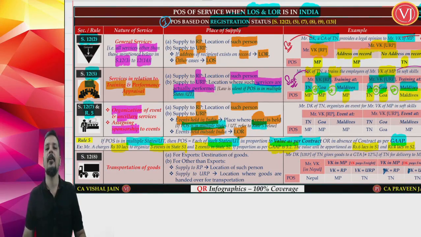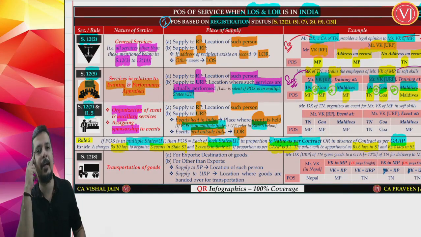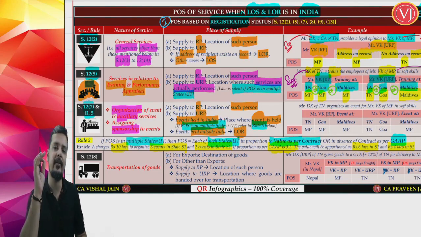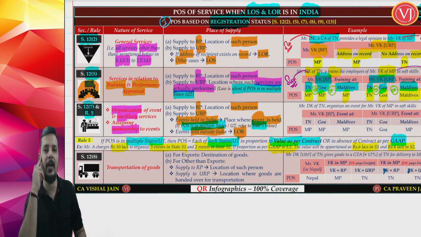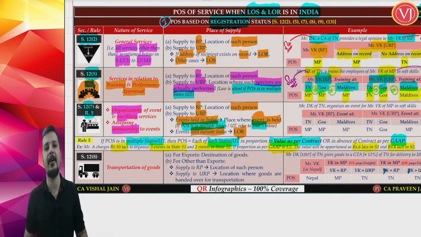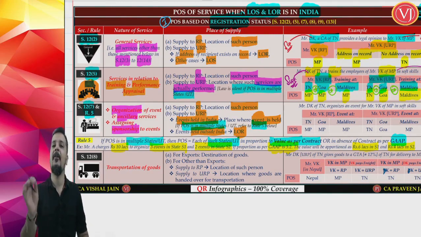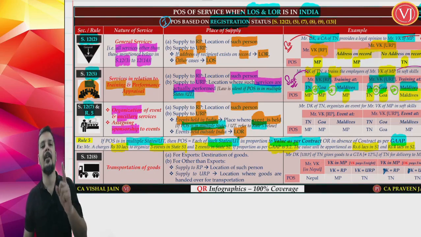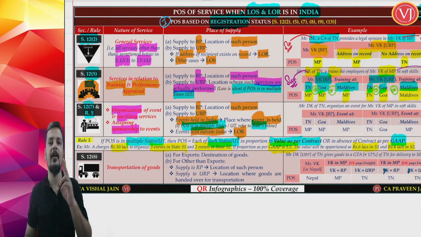Rule 5. When you get multiple states or union territory as the answer by application of section 12 subsection 7, where you are talking about organization of any type of event including ancillary services, including assigning of sponsorship to that event, in a scenario where the supply is made to unregistered recipient, place of supply is location of event if the events are in India. If the events are outside India, location of recipient. If the events are in India, it is location of event. Now if events take place in multiple states, please follow Rule 5. Rule 5 tells that go and bifurcate the value as per contract. If contract is silent, go with generally accepted accounting principle for bifurcating the value.